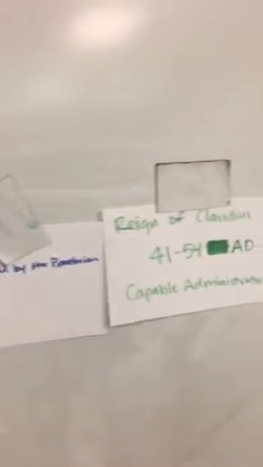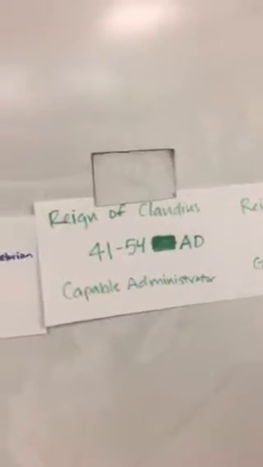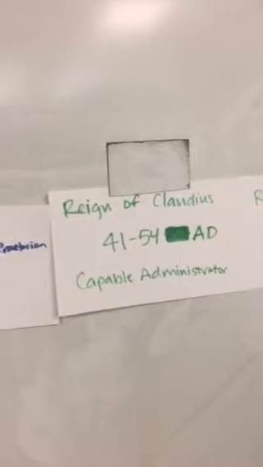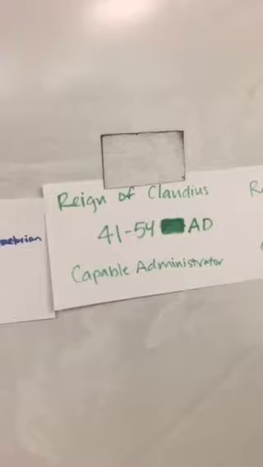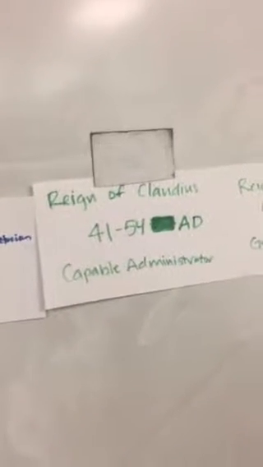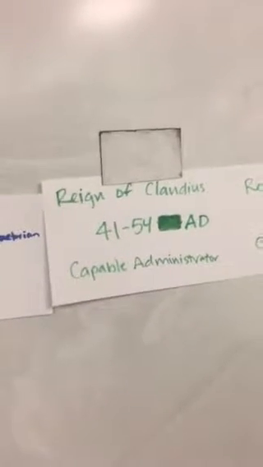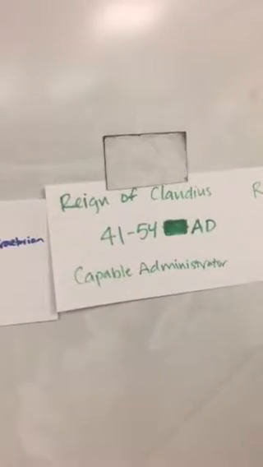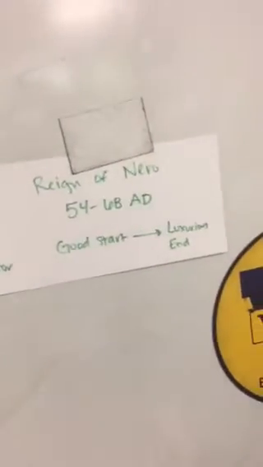After Caligula's death, his uncle Claudius took power. He managed to survive the assassinations of the previous members of his family by being physically handicapped and thus not being seen as a threat. But when he took power, he proved a capable administrator. He was murdered by his wife in 54 AD to promote her son, Nero.